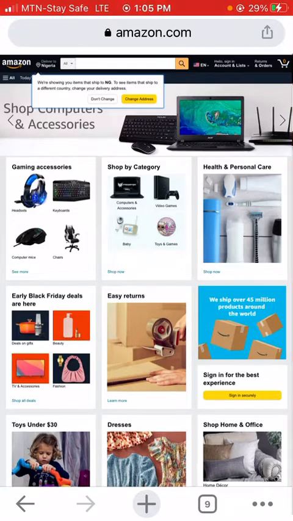Because when people come to Amazon, they search with different kinds of terms for different kinds of products. So you want to have an idea of the terms that people are going to be using, so that when they search, they would find your book. So how do you do that? That is when we start to talk about keyword research.